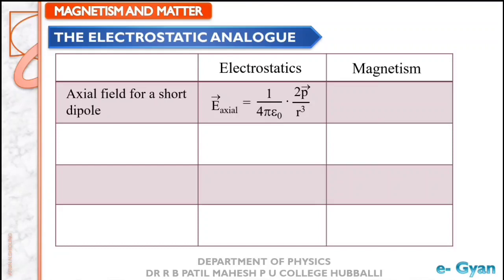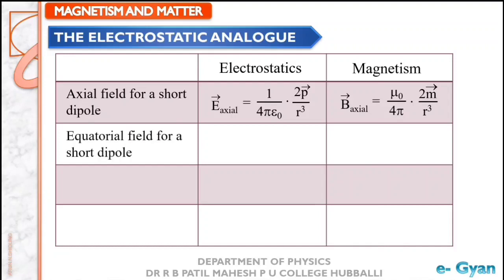Here we have to replace E with B, 1 divided by 4 pi epsilon naught with mu naught divided by 4 pi, and P with M. So we get B axial is equal to mu naught divided by 4 pi 2m divided by r cube, which is the equation we have got in case of magnetism.